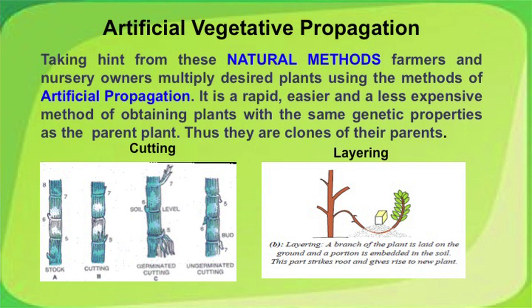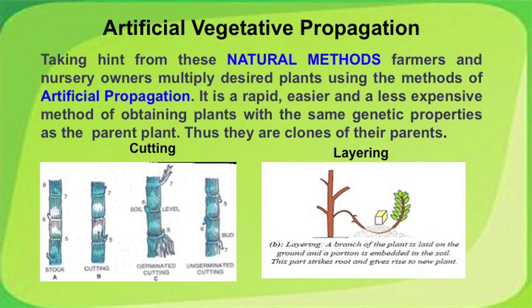In cutting, please follow the numbers given at the nodes in diagrams A, B, C and D, and observe that a stem cutting, we call it a scion, is taken. This is an example of a sugarcane plant. You sow the scion up to node number 6 under soil, and in diagram C observe the roots are coming out, and at the top node number 7 is showing new sprouts formed, whereas diagram D is showing where the sprout has failed.